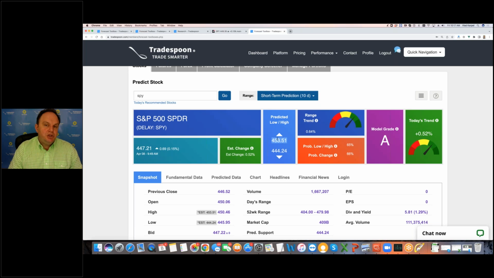So whether you're day trading or doing longer term trading, I still encourage you to consider buying at the support and considering shorting at the overhead resistance, or at least use, again, dollar cost averaging. If you think we're heading to 460, at least maybe buy half of the position in Spiders at 450, because if it does reach 444, then you can enter again. So that's the stock forecast toolbox.